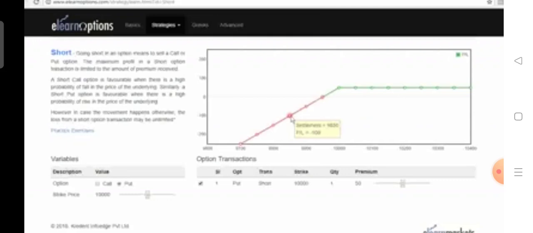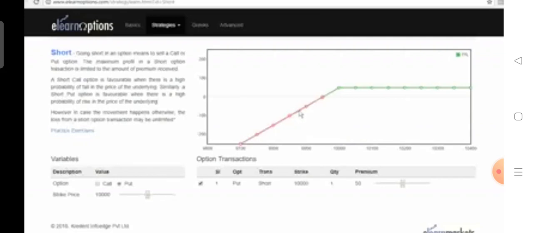Say if the settlement price is 9,850, the put option seller will have a loss of 100 rupees. How? 150 rupees is the loss from the payoff of put option selling. 50 rupees is the premium which he has already received earlier. So the net loss which he incurs is 100 rupees.